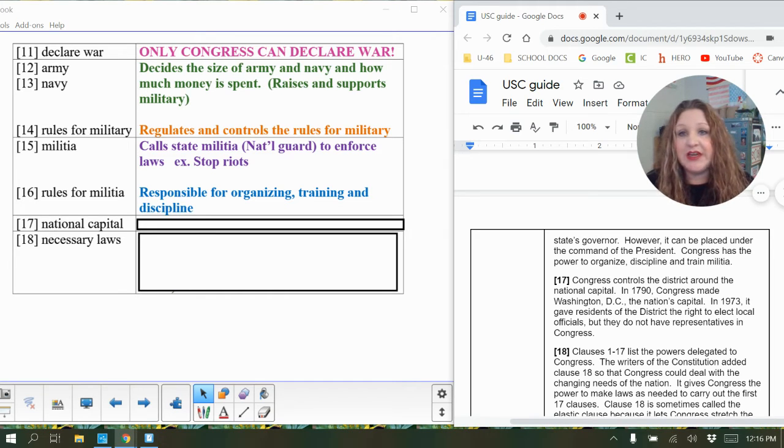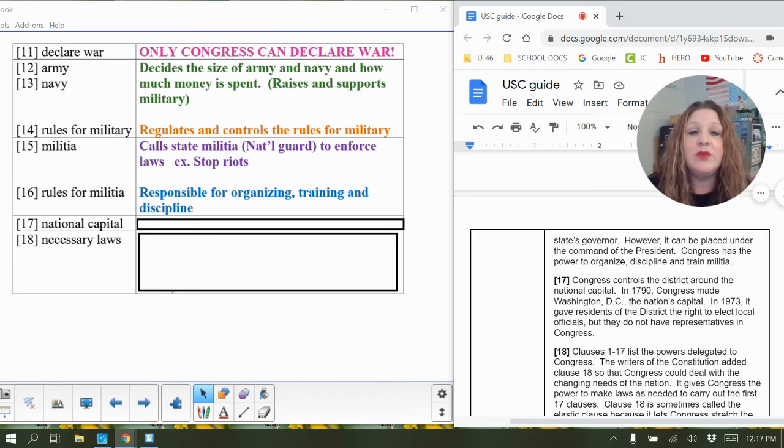But in our state, J.B. Pritzker is our governor. If there were a situation going on in Chicago, let's say, right, because it's our big city here, if there was a situation going on there that the local city police would not be able to handle, then he can call in the Illinois National Guard to go and help out in that situation. So every state governor has that power, and then the president can also call them into certain places around the country.